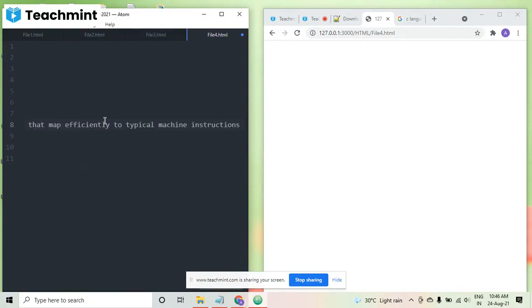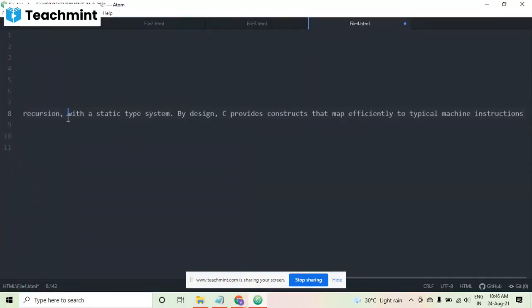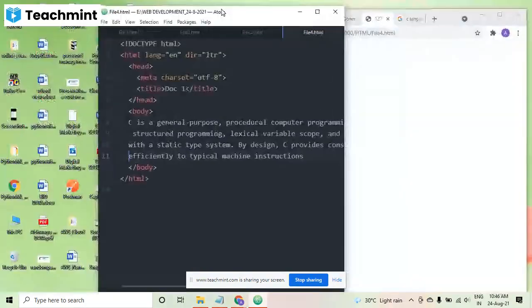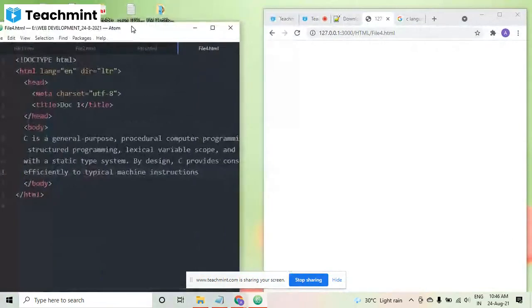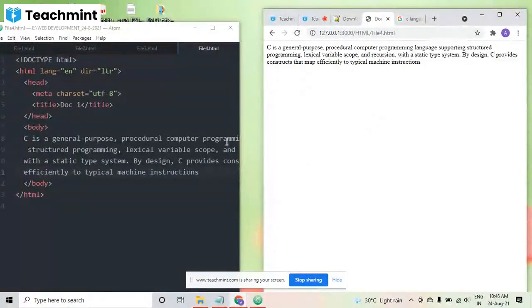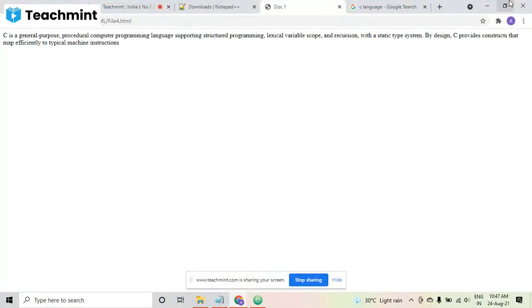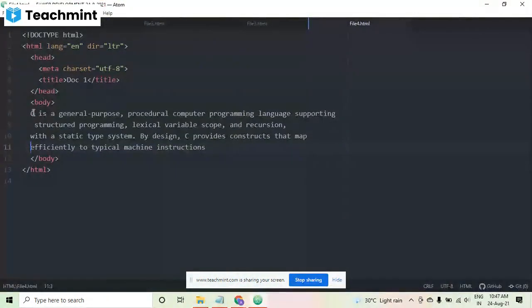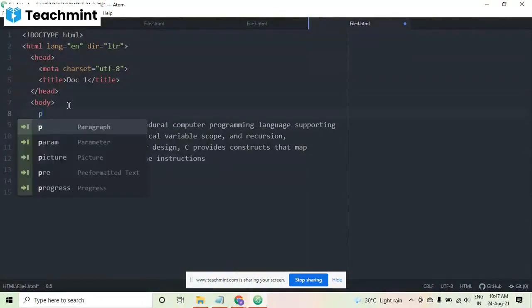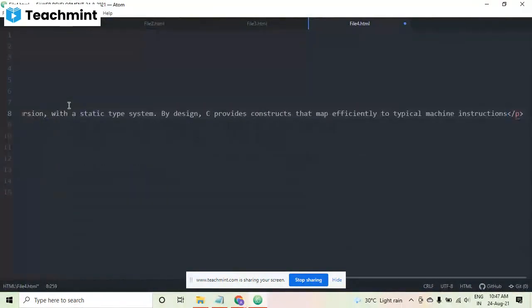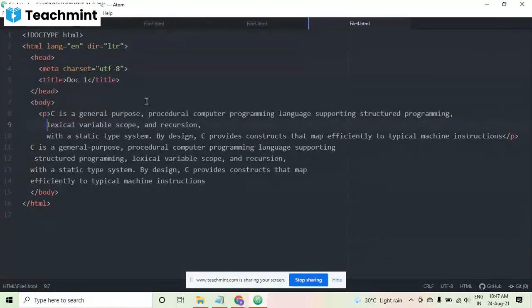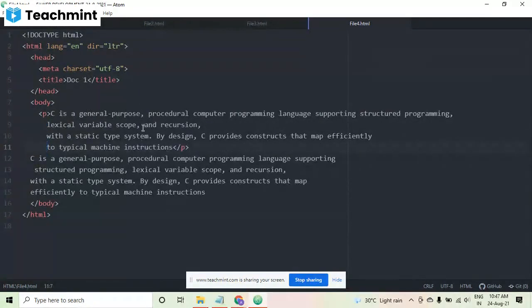I have pasted this content here, and you can see it's going long. I'm pressing enter here to see the content in one place, but it will not make any difference. Even if I save it in another line, it will come like this only. You can see it's coming in full width. Now I'm going to tell you about the paragraph. If you want to create a paragraph, I'm taking the P tag. P tag is basically the paragraph tag. If you give any content inside this P tag, that means you are creating a paragraph. So this you can see is a paragraph.